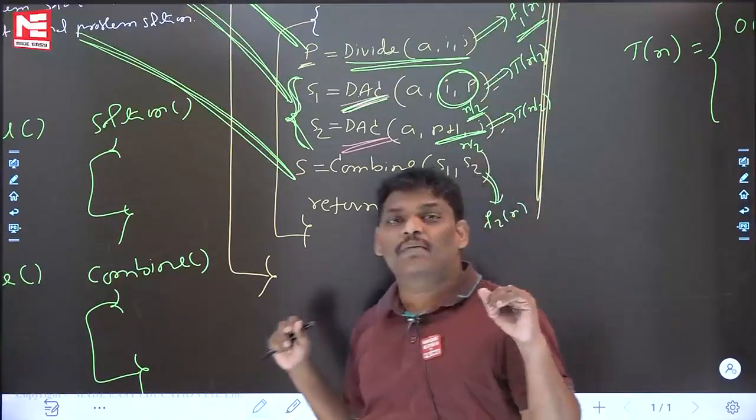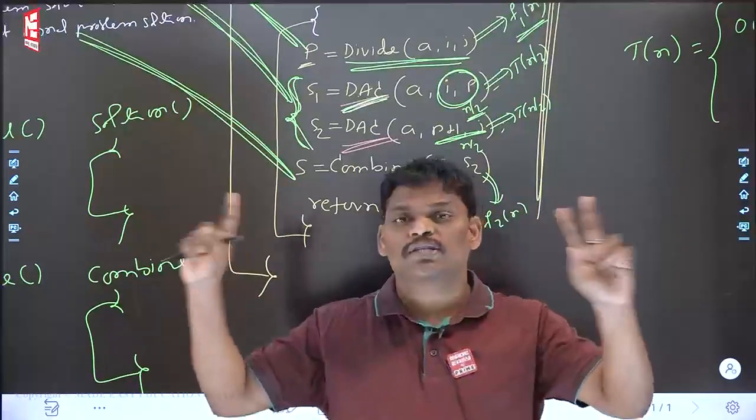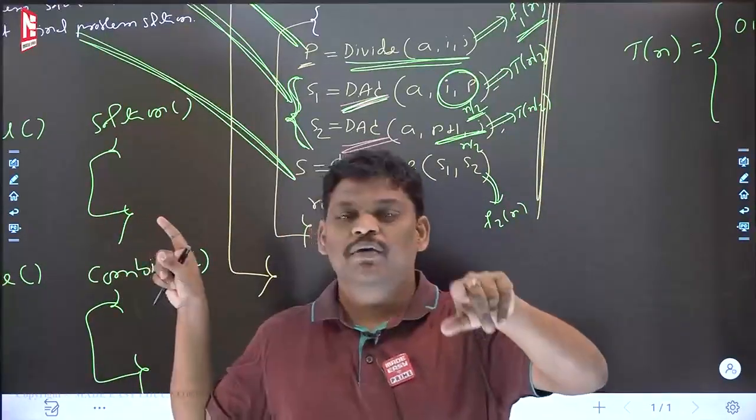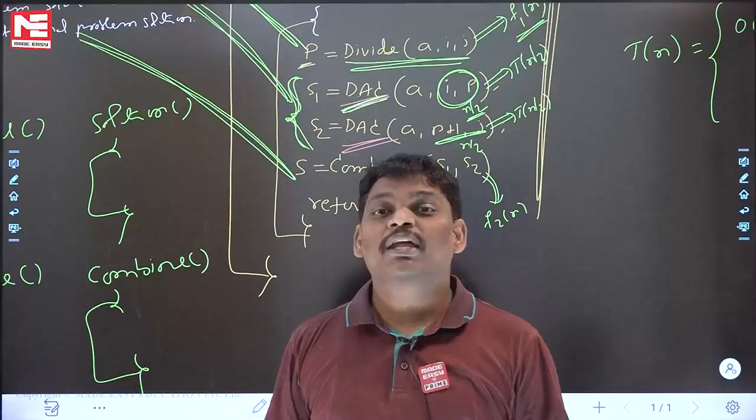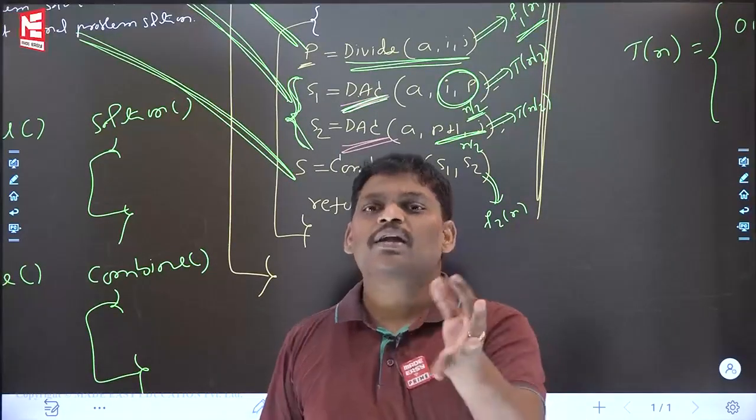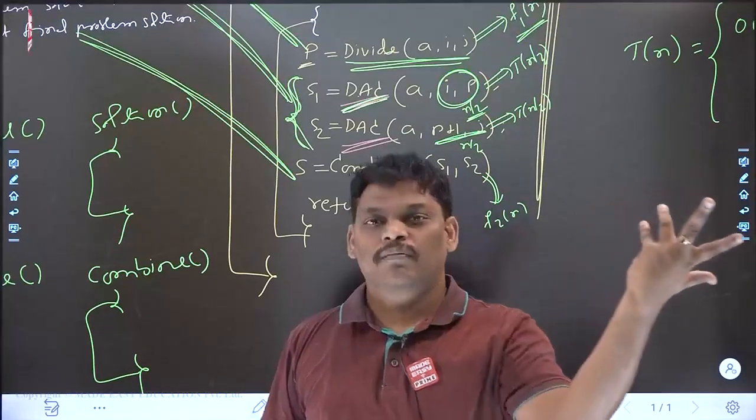Can you say who will take time complexity, directly or indirectly? I want an answer from you. Many times I repeated: who will take time complexity, directly or indirectly? Loops only. What is the meaning of directly, indirectly? Directly, a loop is there, right? Order of n.